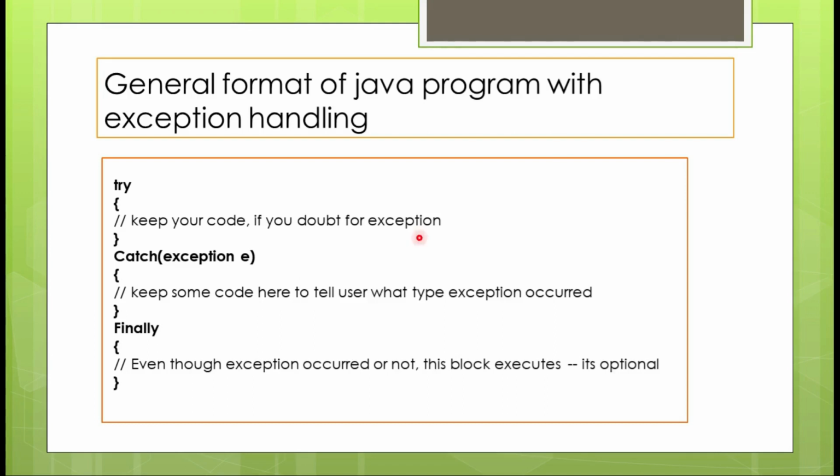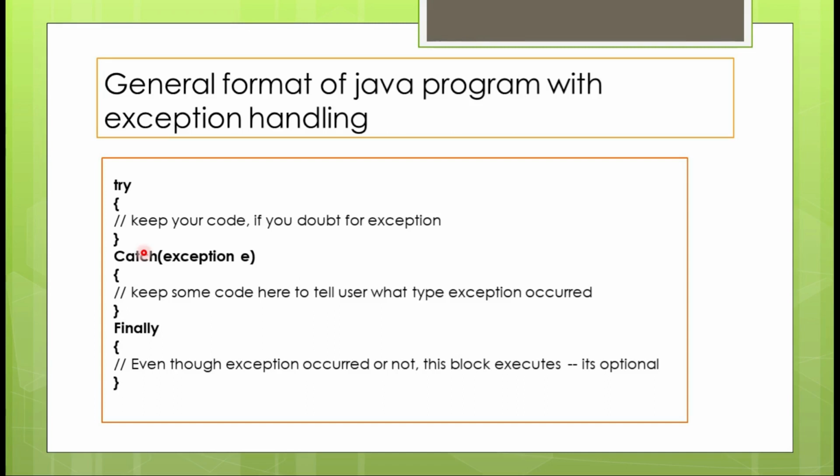In any Java program implementing exception handling, you will find the Java code divided into three blocks. This block is called the try block. This block is called the catch block. This block is called the finally block. If you have used these keywords, it means you have successfully implemented exception handling in your program. Your program can now run smoothly without any kind of exceptions.